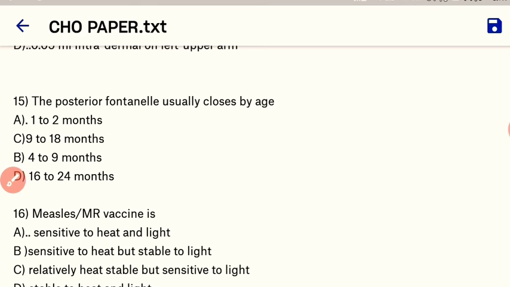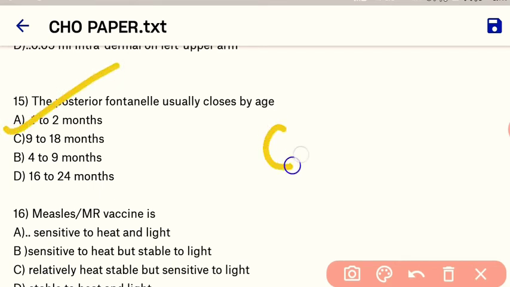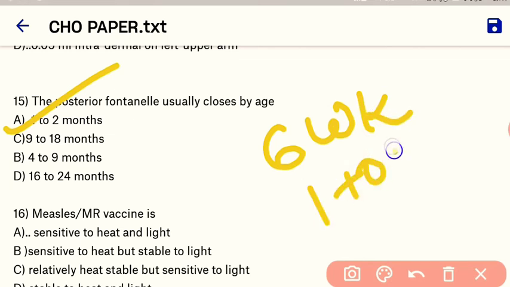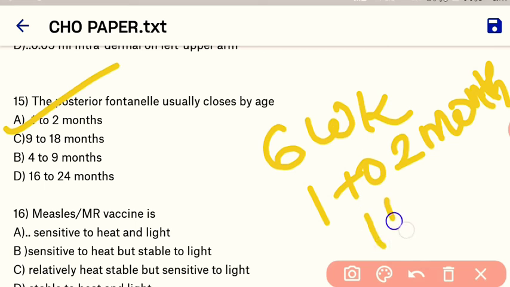Okay. Next question. The posterior fontanelle usually closes by age. So here our correct answer is 1 to 2 months. Okay, or we can say 6 weeks, or we can say 1 to 2 months. Okay, posterior fontanelle closes in 1 to 2 months. Okay, and anterior fontanelle closes by 1 to 1.5 years. Okay.